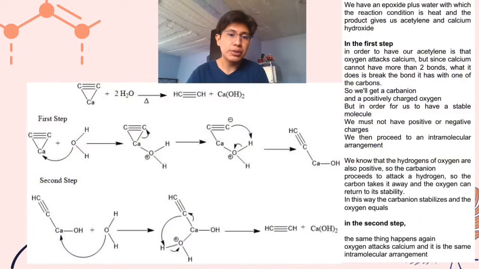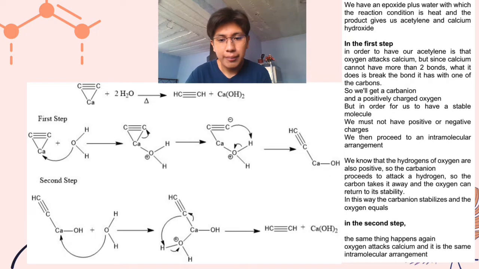We have calcium carbide plus water, and the reaction products are acetylene and calcium hydroxide. In the first step, oxygen attacks calcium. Besides, calcium can have two more bonds. What is broken? The bonds between calcium and carbon. So we have a carbanion and a positively charged oxygen. In order to form a stable molecule, we must not have the possibility of a negative charge. We turn to an intermolecular procedure.